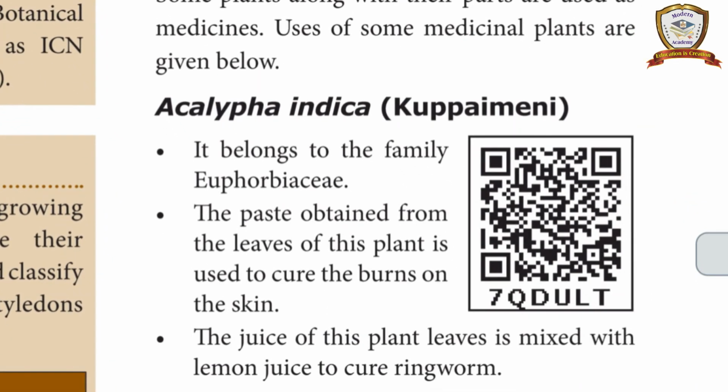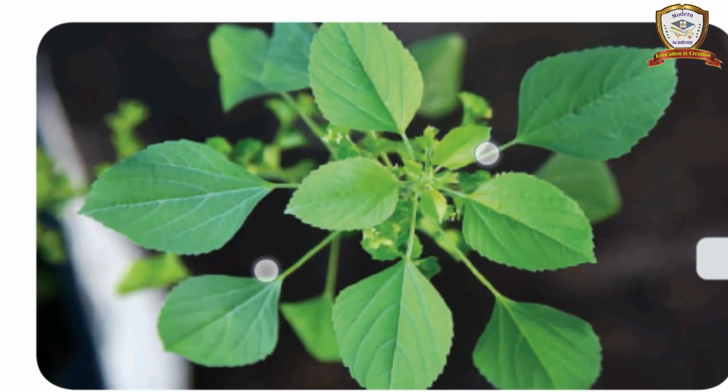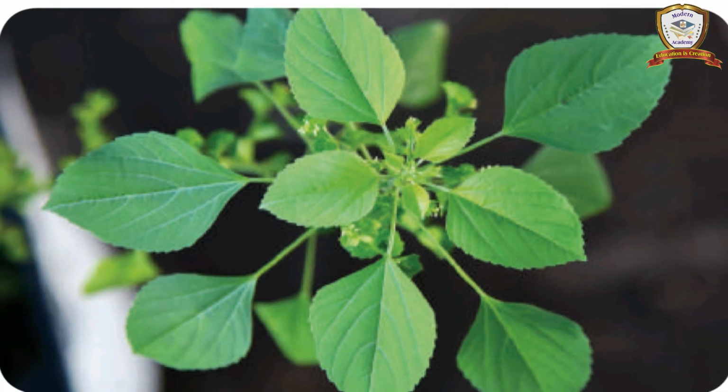First, Acalypha indica. Do you know what is Acalypha indica? This is a botanical name, okay. But the local name is Kuppaimeni. This plant, definitely you can see in our local areas. Okay, this is Kuppaimeni. The plant, everyone must have definitely seen. Which plant? Kuppaimeni. The botanical name is Acalypha indica. It belongs to the family Euphorbiaceae.